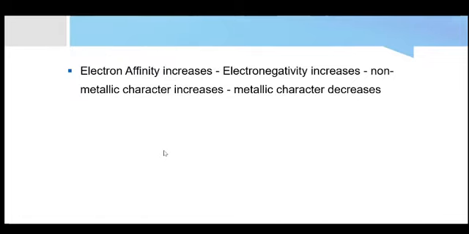If electron affinity is increasing, since electronegativity follows the same trend as electron affinity, electronegativity will increase. And if electronegativity increases, it means it's easily accepting electrons, so its non-metallic character will increase. And since non-metallic character is increasing, the metallic character of the atom will decrease.